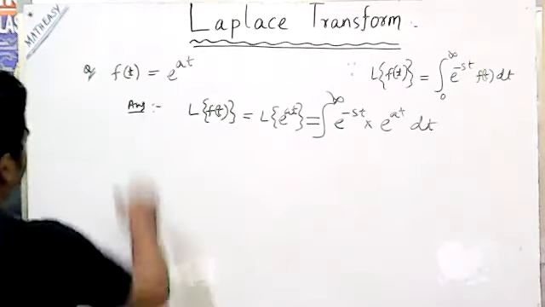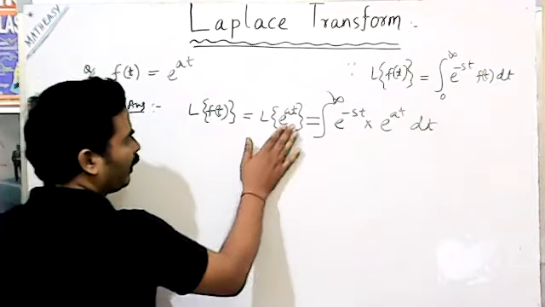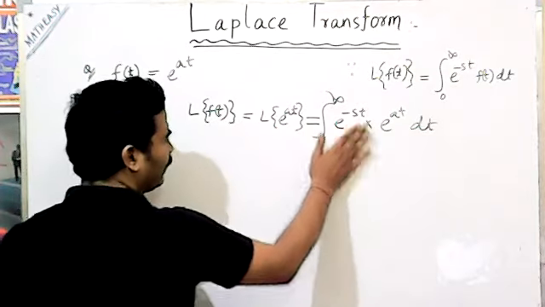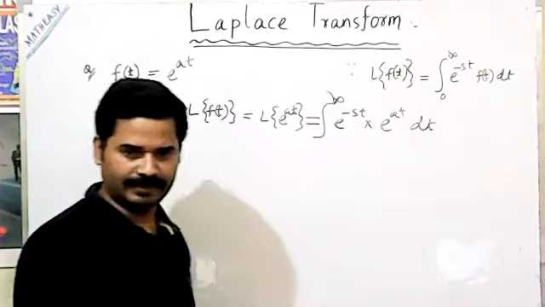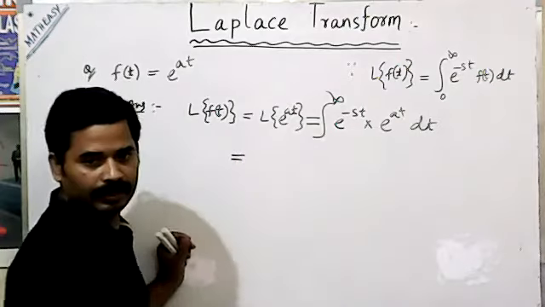Suppose the question gives f(t) is equal to e to the power at. So Laplace of f(t) is equal to Laplace of e to the power at, that is the integral of e to the power minus st into f(t) dt. So you have to find it in this way.